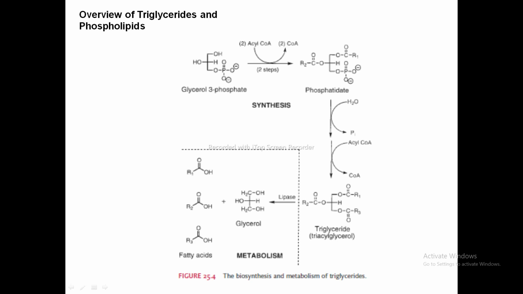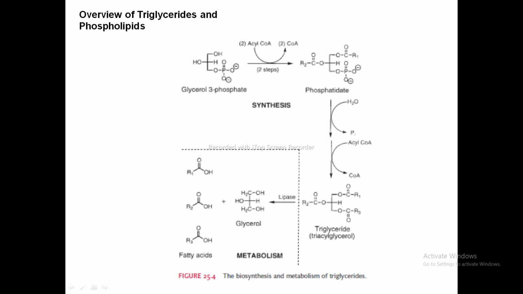Now the next one is the overview of the triglycerides and the phospholipids. This is the biosynthesis and metabolism of triglycerides. Triglycerides, also called triglycerols, are highly concentrated stores of metabolic energy.